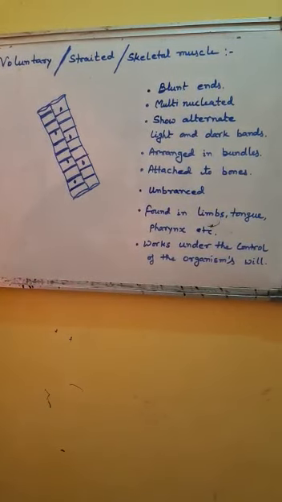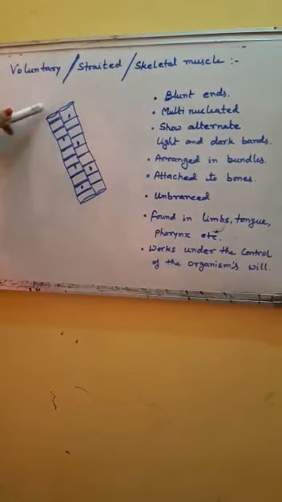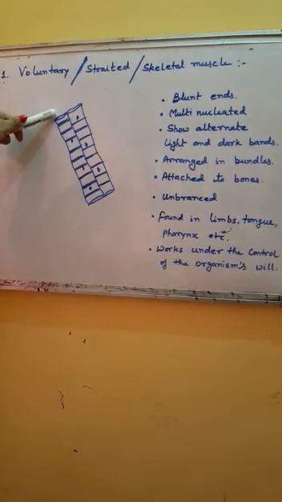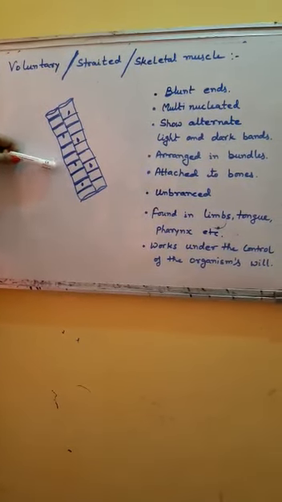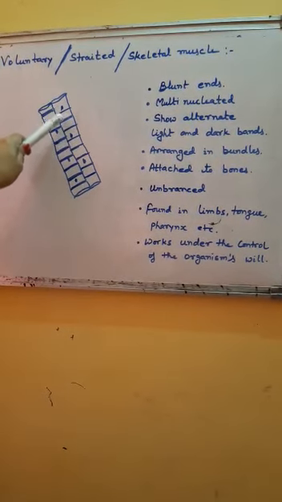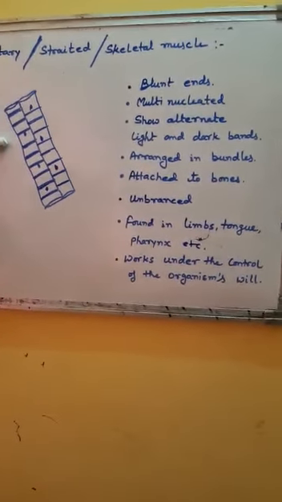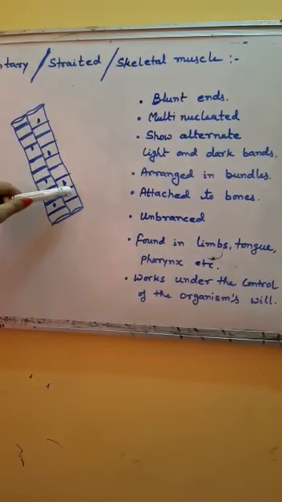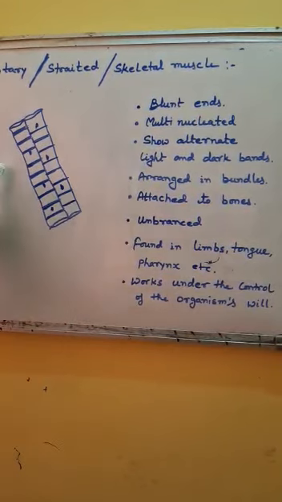These muscles show alternate coloration. These have blunt ends. The ends you can see are blunt, non-tapering ends. These are long, narrow and cylindrical. These are multinucleated. A single cell contains more than one nucleus, and this situation is called multinucleated. You can see various nucleus are present in a single fiber. It shows alternate light and dark bands.